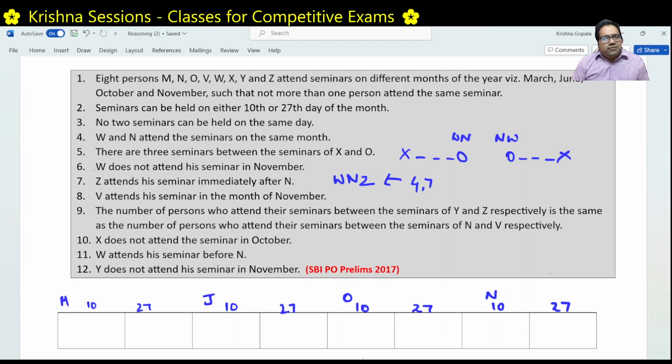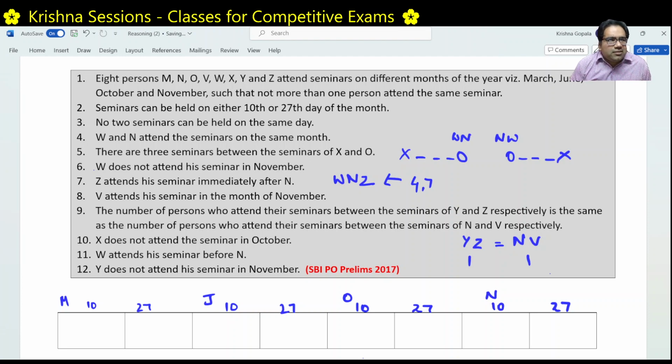So we have read till 7 and let's look further. We attend a seminar in the month of November. Very good. But so far we did not discuss it, so we cannot use this statement. The number of persons who attend their seminars between the seminars of Y and Z is the same as the number of persons who attend their seminars between N and V. So the distance between Y and Z is equal to the distance between N and V. If there are 4 people attending between Y and Z, there will be 4 people attending between N and V. Similarly, if there is one person between Y and Z, there would be one person between N and V. This is condition number 9.